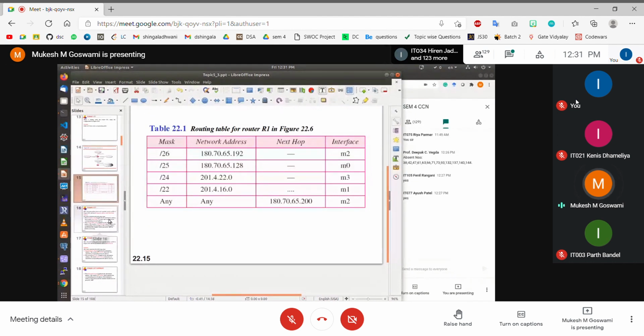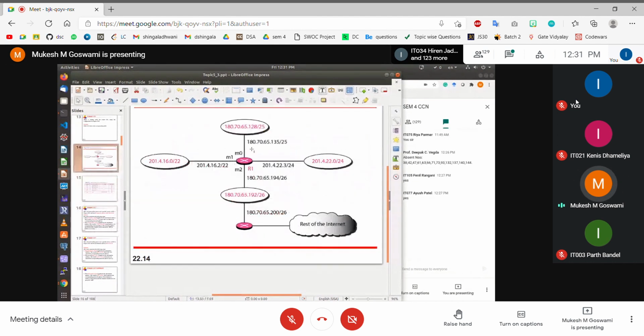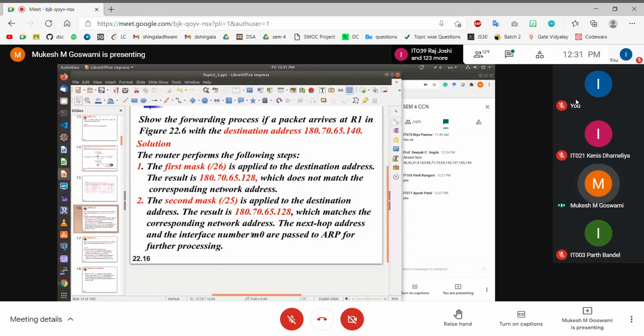Therefore, you say that this particular packet is meant for this network. Therefore, now you have to forward this packet to the outgoing interface M0.